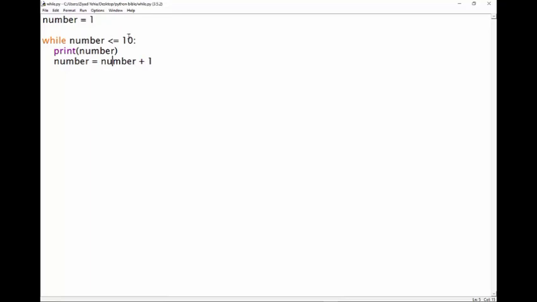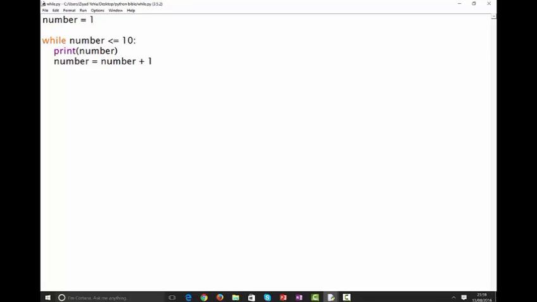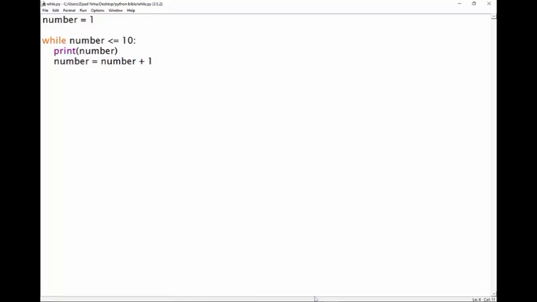Is 3 less than or equal to 10? Yep. Then I add 1. Is 4 less than or equal to 10? Yes, it is. Is 5 less than or equal to 10? Yes, it is. So we print it. 6. Yep. 7. Yep. 8. Yep. 9. Yep. And 10. Is 10 less than or equal to 10? Yes, it is. So we print out 10, and then number becomes 10 plus 1, which is 11. Is 11 less than or equal to 10? No, it's not. So the condition becomes false, and then this code doesn't run anymore. We don't print out that number.